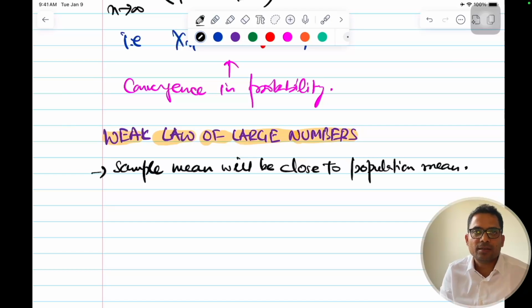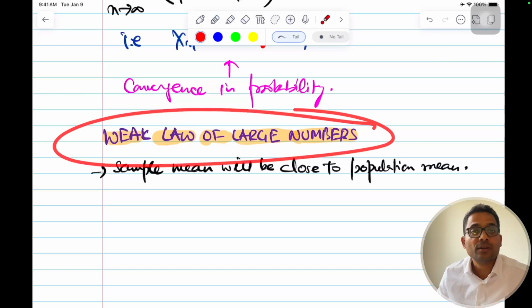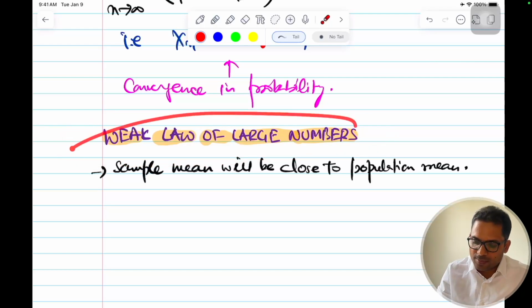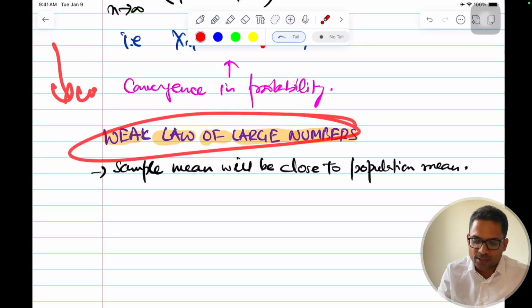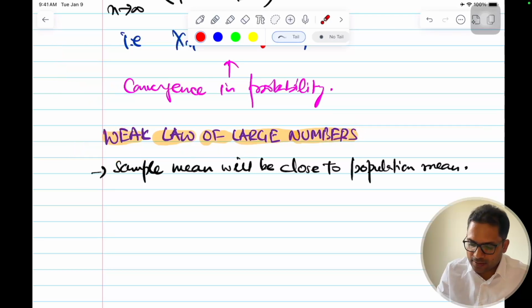So in statistics we assume this because we cannot have the complete data. For example, even in a city you cannot get the height of each and every person. So you take samples from that and calculate the average, and that is bound to be very close to the height of an average person in the city. This is because of this law, the weak law of large numbers, and the theory behind this is convergence in probability. This is how all the things add up together.